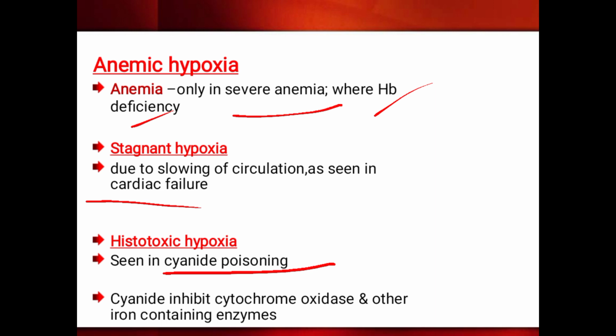They will ask with examples. Hypoxic hypoxia: decrease in oxygen at high altitude, and also during asthma, pulmonary disease and all. Then in anemic hypoxia, there is a decrease in hemoglobin content. Stagnant hypoxia: heart failure or cardiovascular shock and all. Then histotoxic hypoxia: cyanide poisoning.